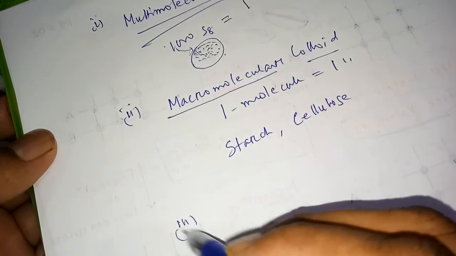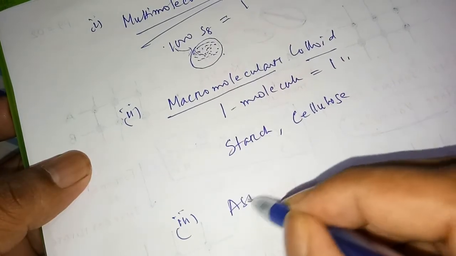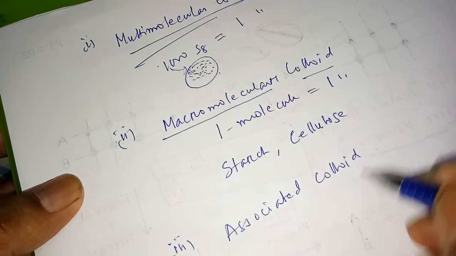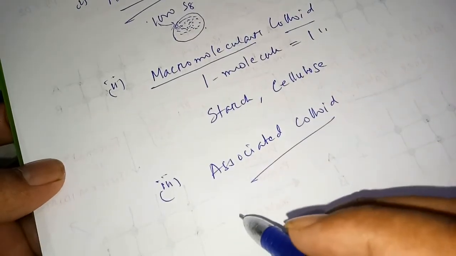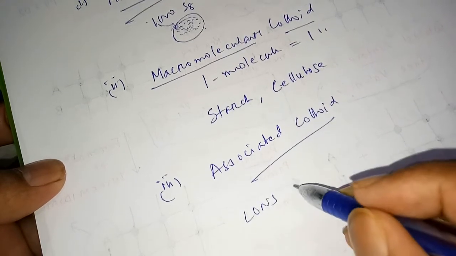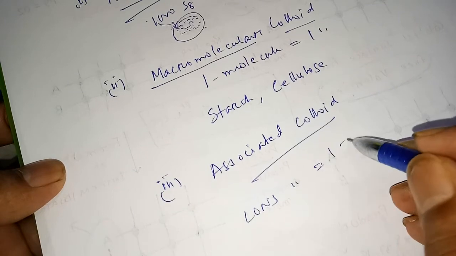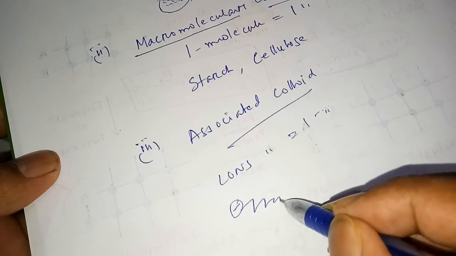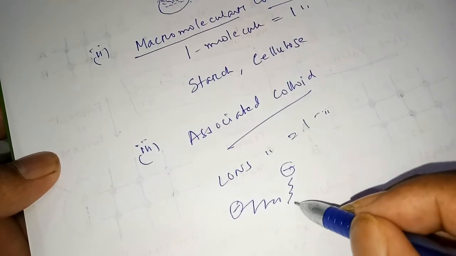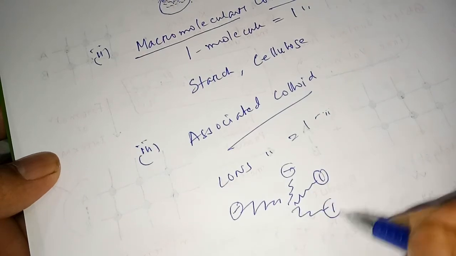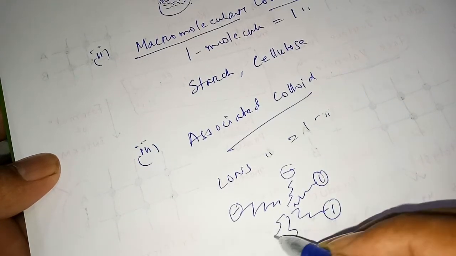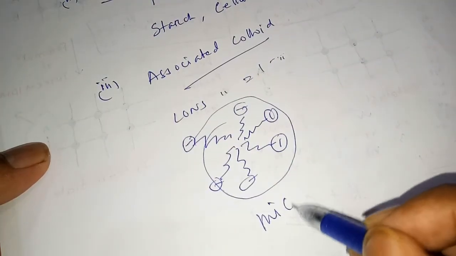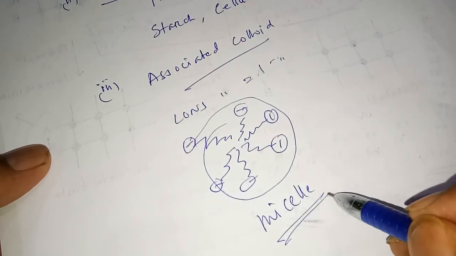Third point is associated colloid. In this one, actually ions associate to give one colloid. I am doing the diagram so you can understand. This is an ion. This is another ion. This is another ion. This is another ion. This is another ion. This one another ion. So what does it form? This is the micelle form. So micelles are your associated colloid.